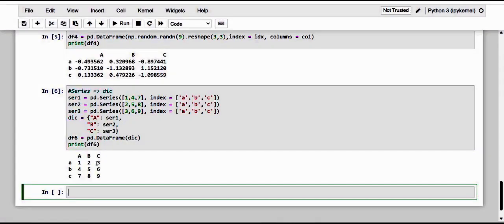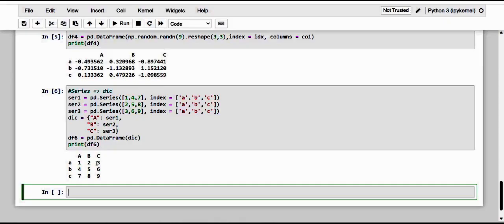So now let's move on to a more complex but general example. Let's say that the series we want to use are not all of the same length, and they also contain other key values that we do not consider. So let me have that example here.